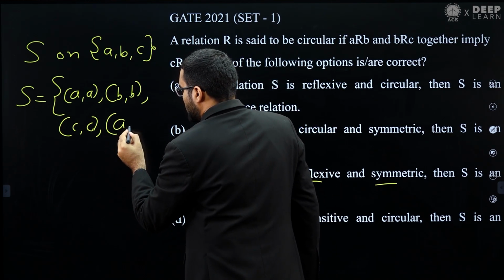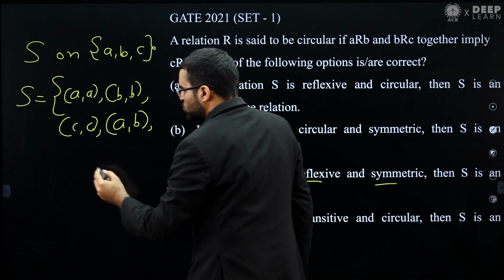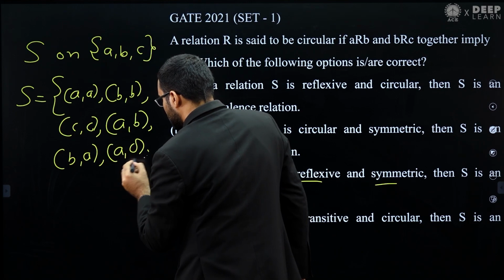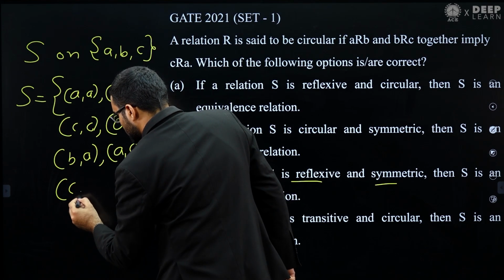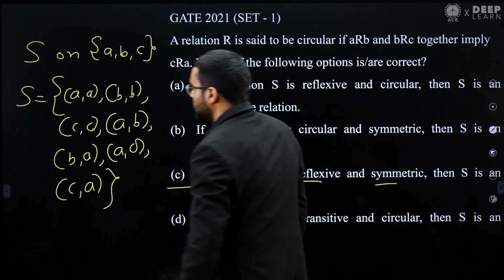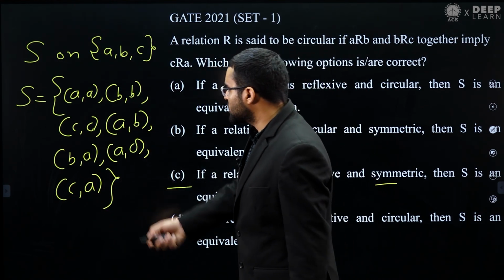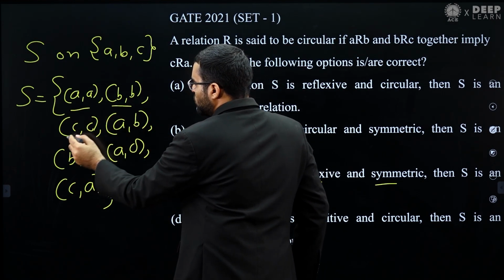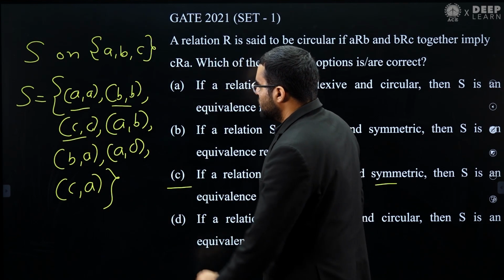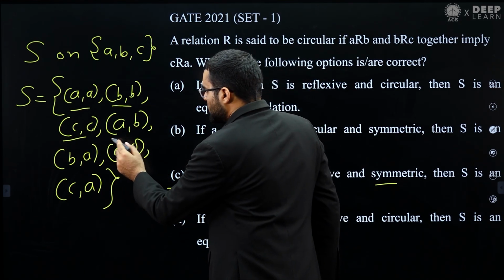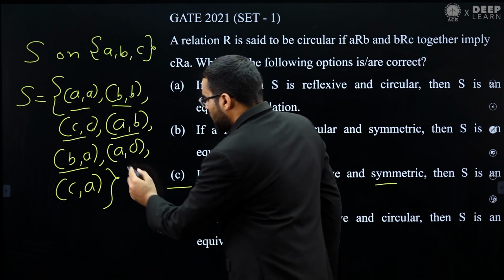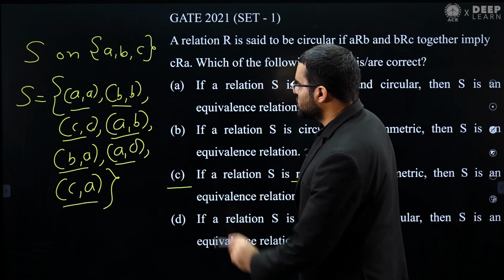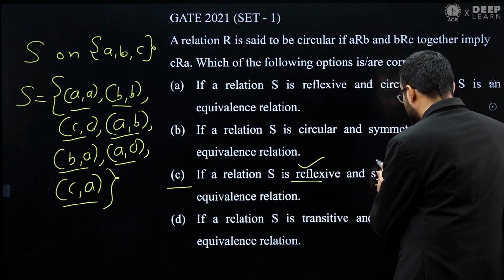And let's assume A is related to B. Because it should be symmetric, B is related to A, A is related to C, and C is related to A. So consider this relation. What is happening here? You can see it is reflexive because every element is related to itself. Also this is symmetric, because if A is related to B, then B is related to A. If A is related to C, then C is related to A. So this is a reflexive relation and a symmetric relation.